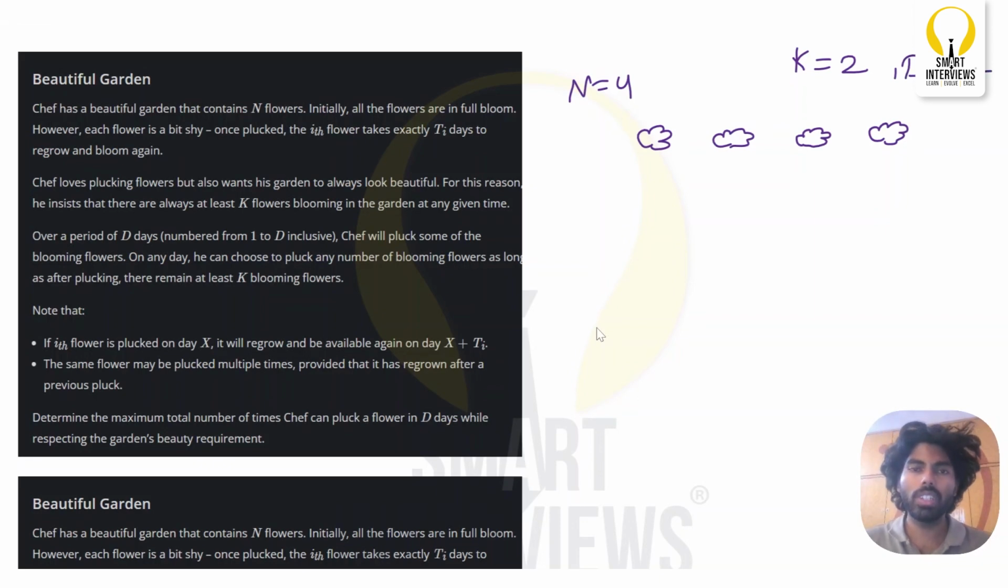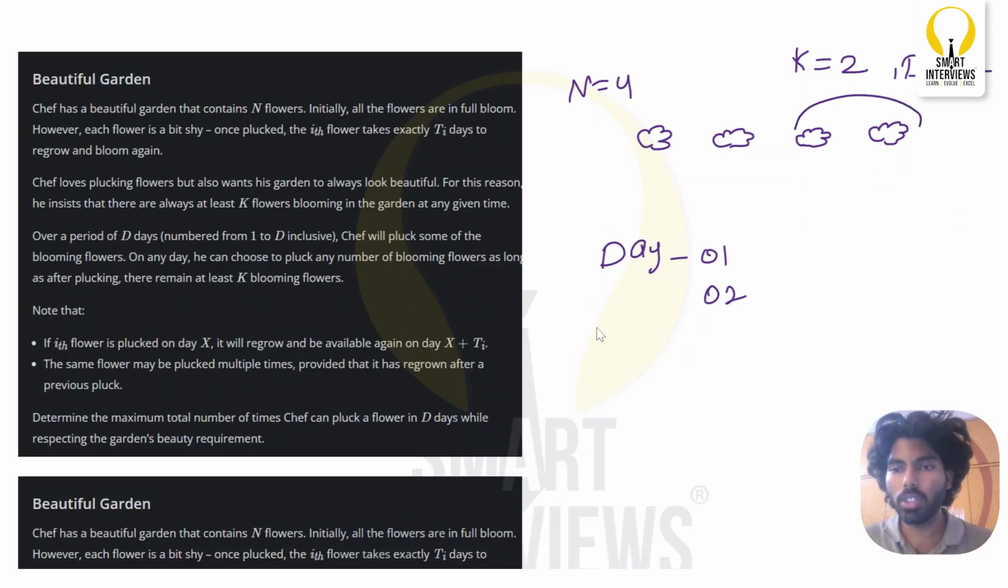In each day, let's assume in day 1 and day 2, he can pluck any number of flowers as we want. But if he plucks any number of flowers, there should be at least k flowers blooming at all times. So in day 1, can I pluck this one flower? Yes, you can pluck. In day 2, can I pluck this second flower? Yes, you can pluck. Let's assume d is equal to 3.